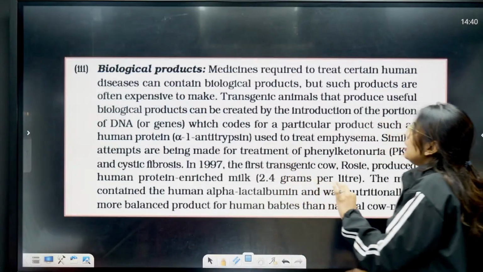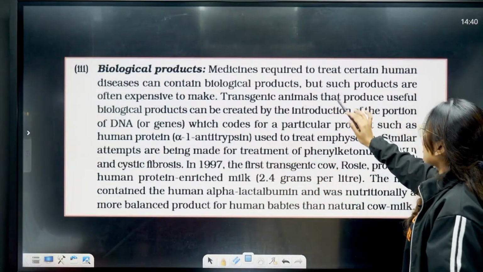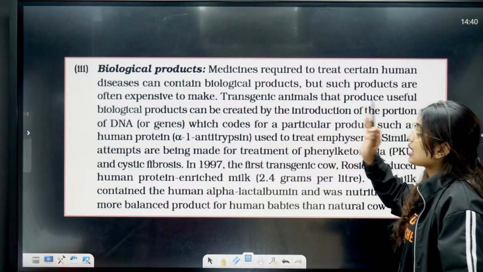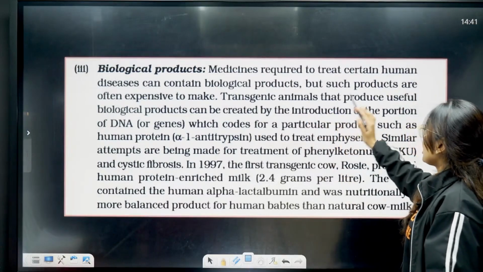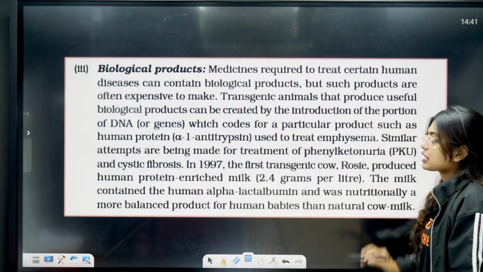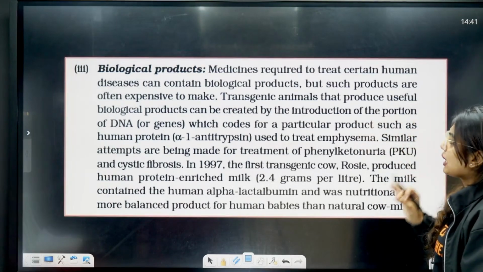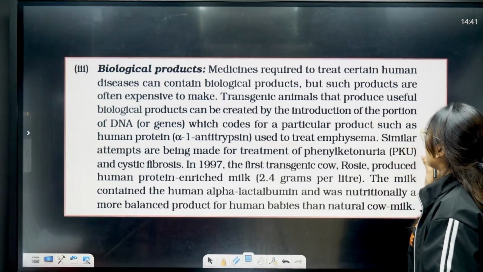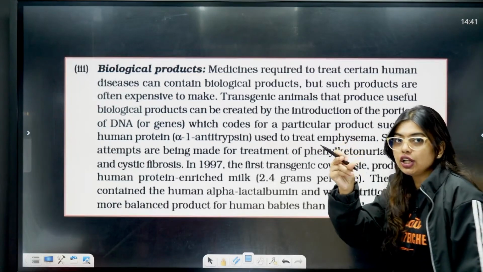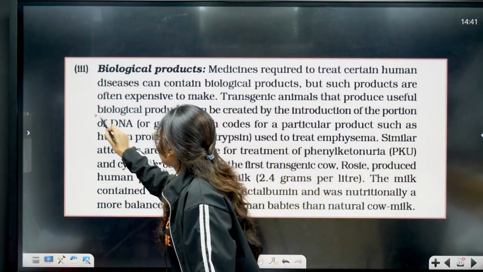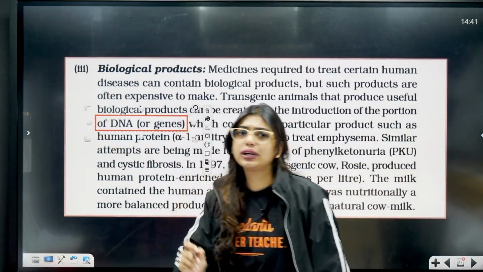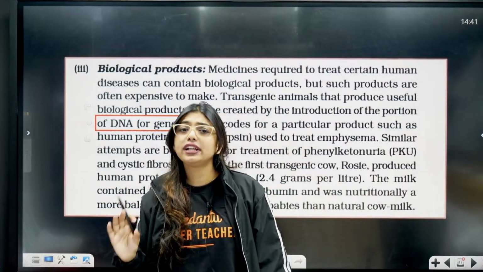Now look here: medicines required to treat certain human diseases can contain biological products, but such products are often expensive to make. So transgenic animals that produce useful biological products can be created by introducing a portion or a desired gene. Now, students, how did it happen for our golden rice?